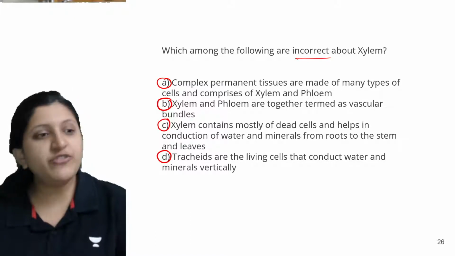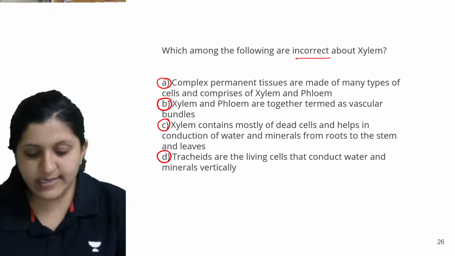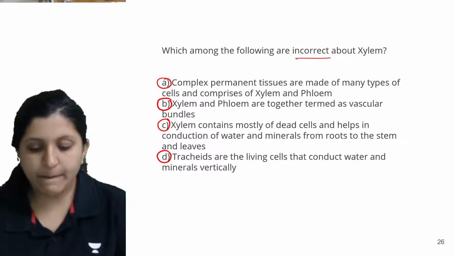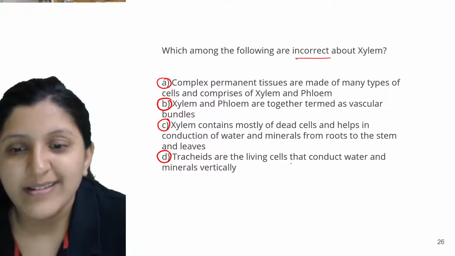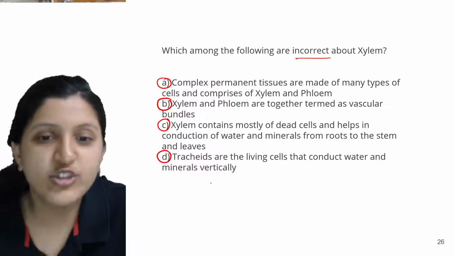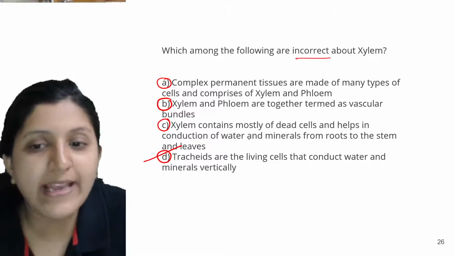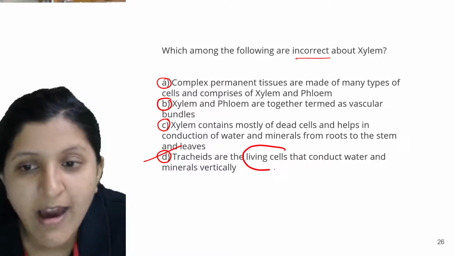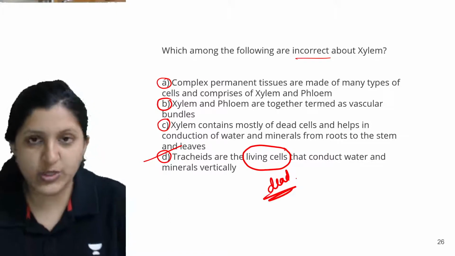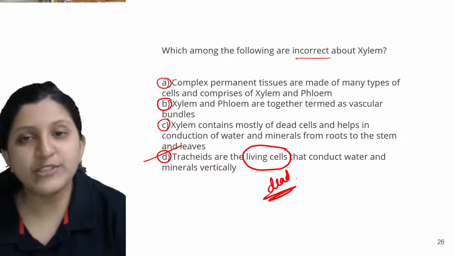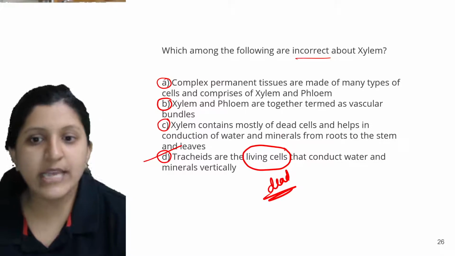So you need to mention which is the incorrect statement in this. No idea? So this is the one. Tracheids, they have mentioned that they are living cells, which are basically dead cells. Okay, so these are dead cells. So based on that we'll be giving this as a name.